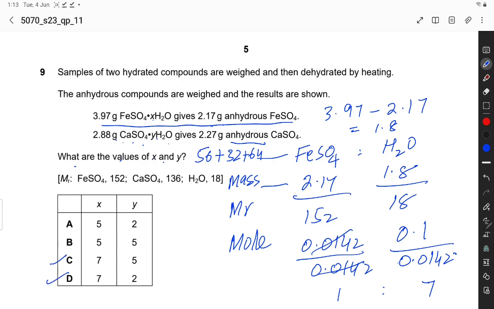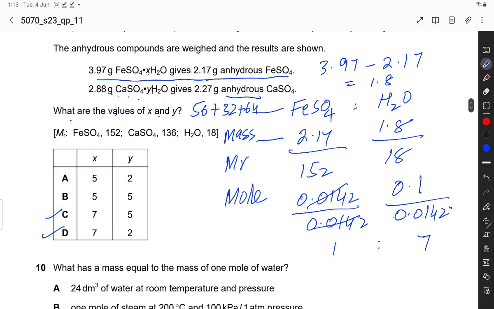Now let's calculate in a similar way for calcium sulfate. Calcium sulfate has 2.88 gram hydrated salt and 2.27 anhydrous.